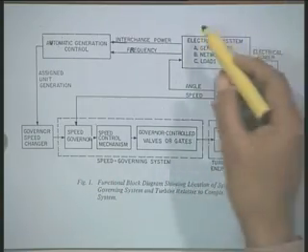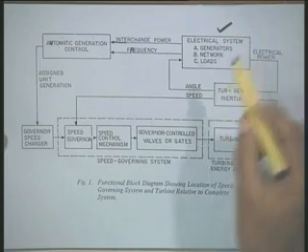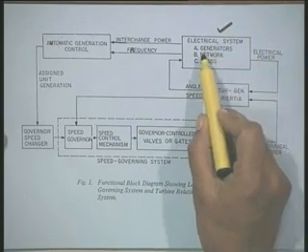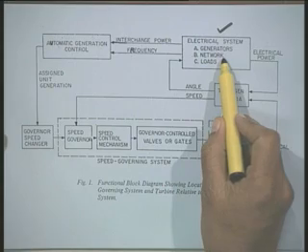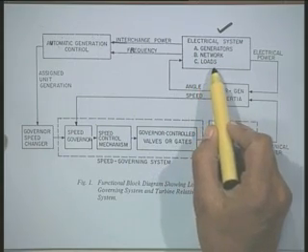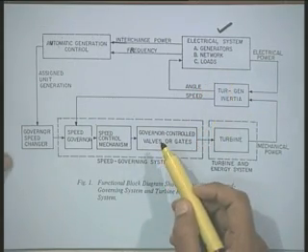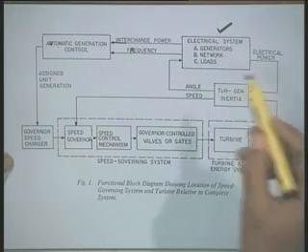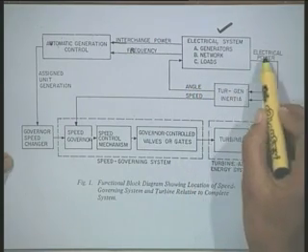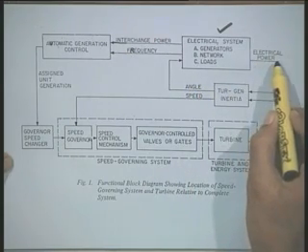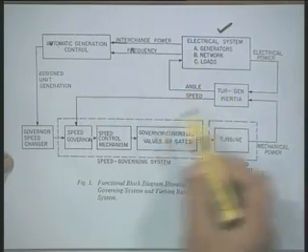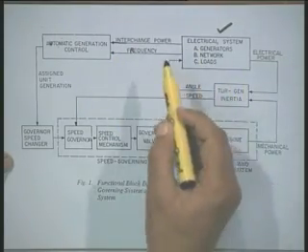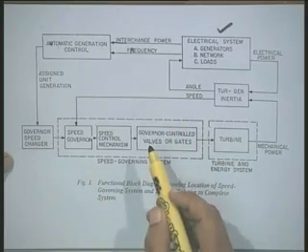This is the block which shows the power system network, which represents the generators, transmission line network and loads. Now, from this network we get output as electrical power, and for the control of this power system as a whole we have different controls.